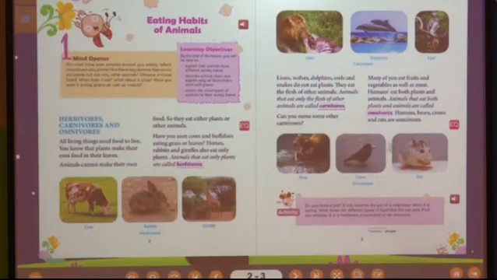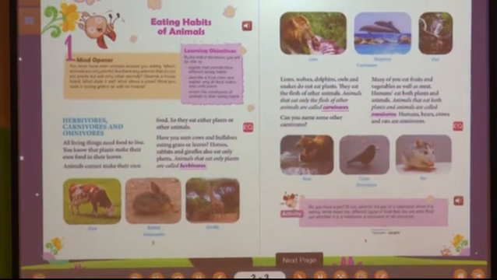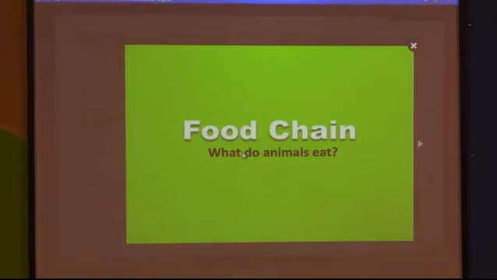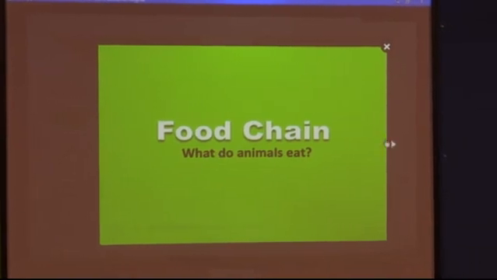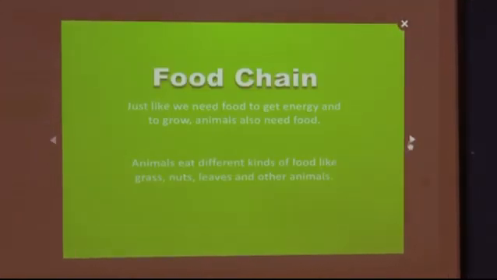Now I'll ask you the next question. Now see this food chain presentation. What do animals eat? Just like we need food to get energy and to grow, animals also need food. Animals eat different kinds of food like grass, nuts, leaves and other animals.